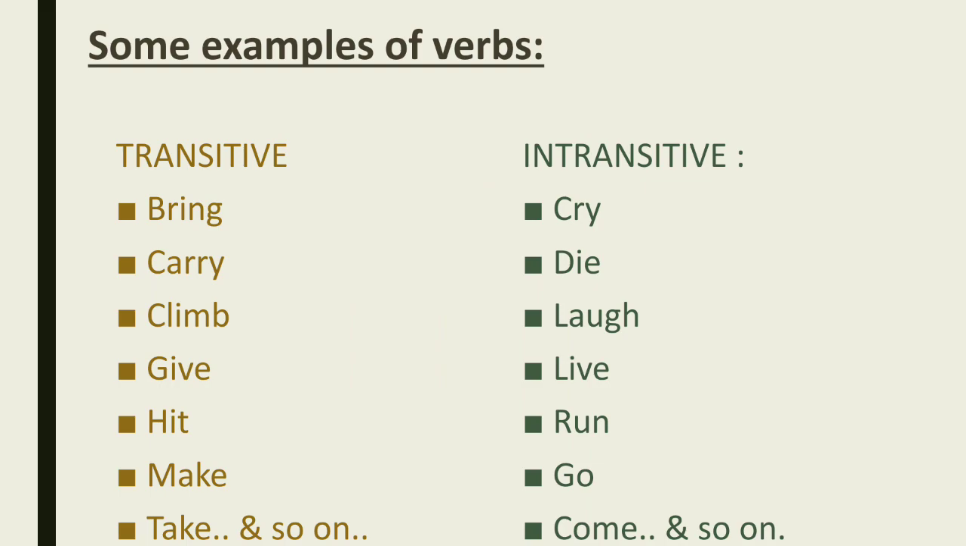Some verbs here every time require an object, that is transitive. And here is a list of intransitive verbs: cry, die, live, run. These verbs never require any kind of object. So these verbs are completely transitive or intransitive, but there are many verbs which can be used as transitive or intransitive. And for clarity on this, you should understand the difference between transitive and intransitive.